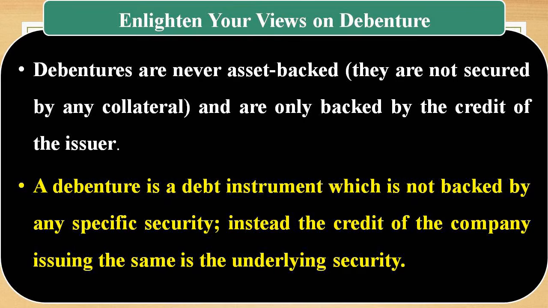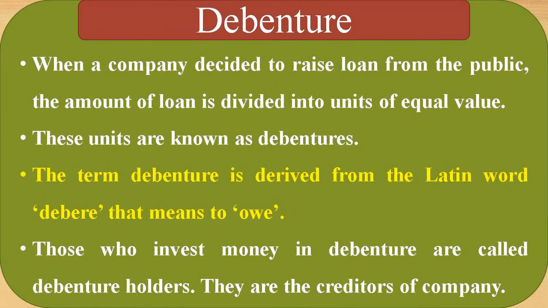Now see, when a company decides to raise a loan from the public, the amount of loan is divided into units of equal value. These units are known as debentures. The term debenture is derived from the Latin word debere, that means to owe, or sometimes it is loan or borrow. It is a Latin word. That is a little bit about the history of debenture.